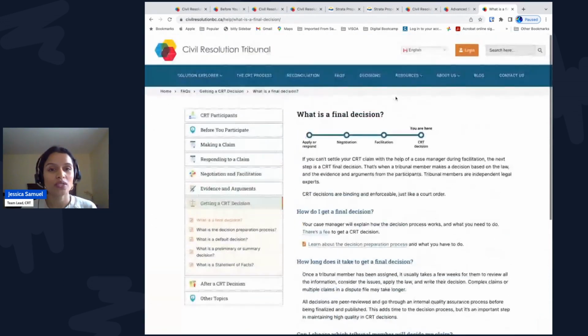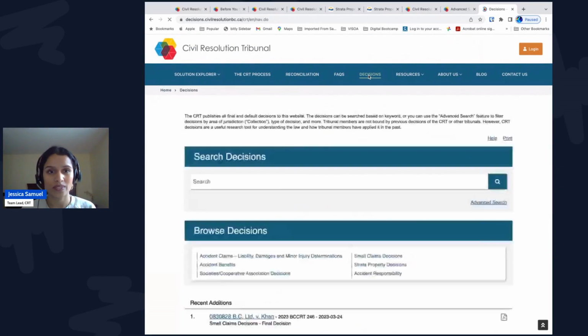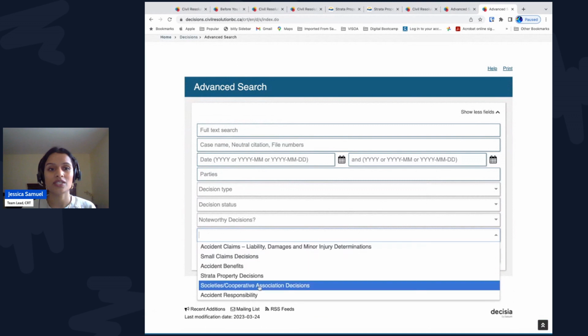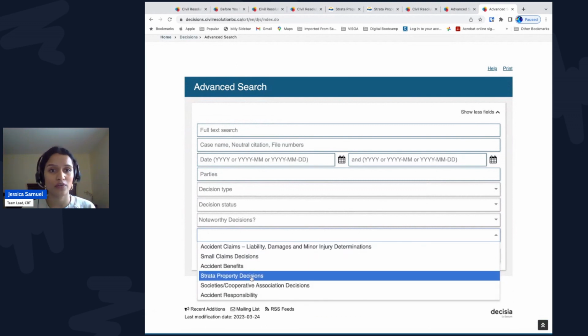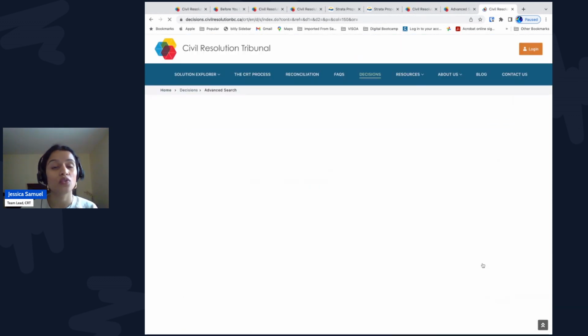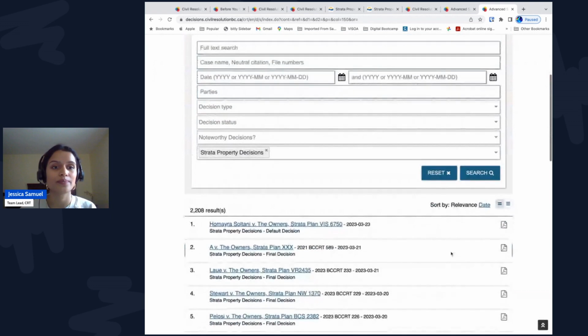Lastly, I want to show you the decision section of the CRT website. All final decisions and default decisions are posted here. There are over 14,000 CRT decisions, so the advanced search is helpful. Under Collection, you can select Strata property decisions. There are over 2,000 Strata decisions.